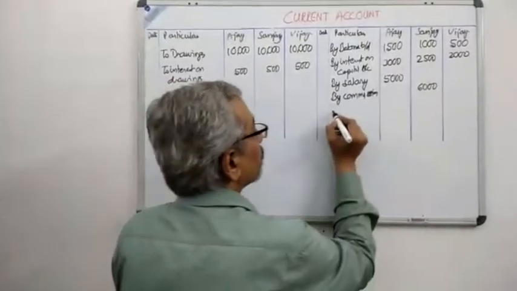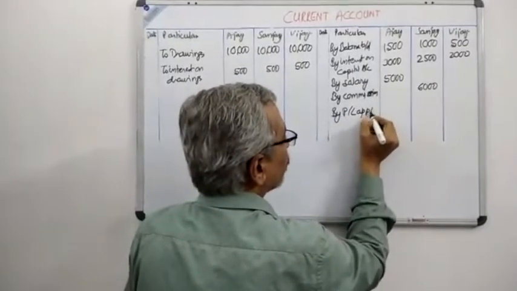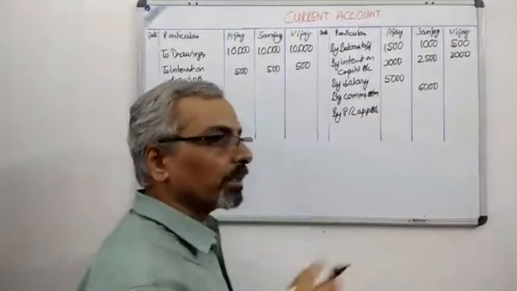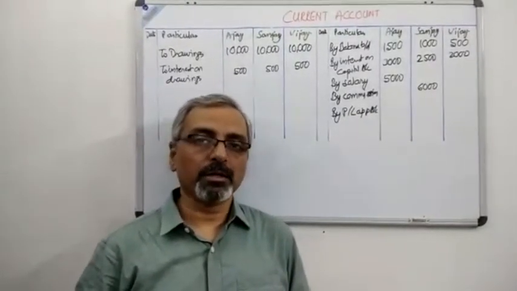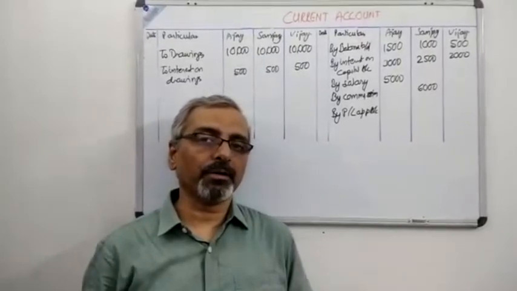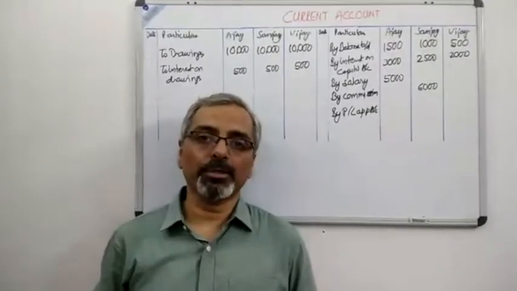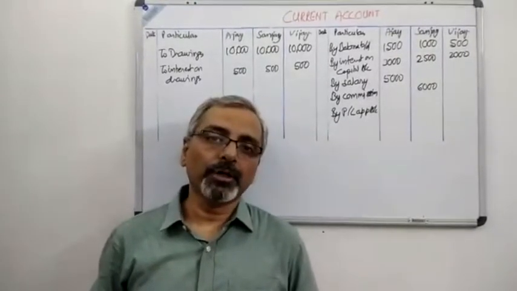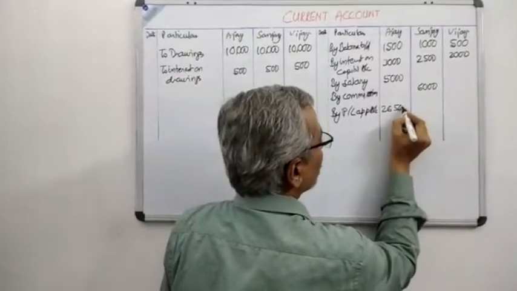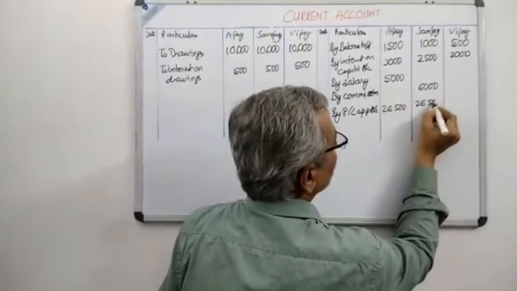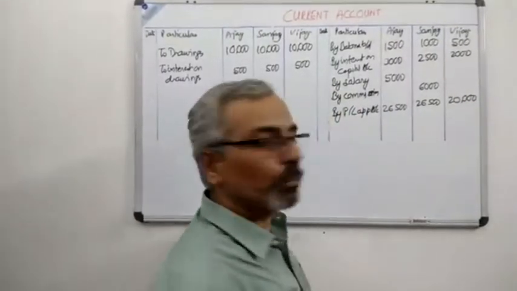So we'll write over here by profit and loss appropriation account. If you remember very carefully, they distributed the profit 26,500 to the first partner, 26,500 to the second partner, and 20,000 to the third partner, because the third partner was given a guarantee by the firm. So over here we have 26,500, 26,500, and 20,000. This is how it has been distributed.